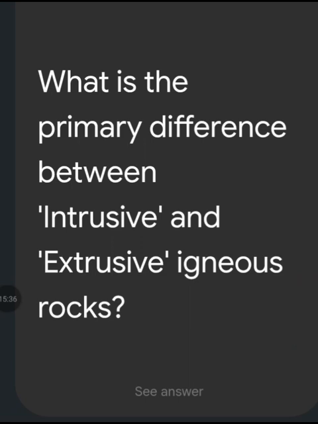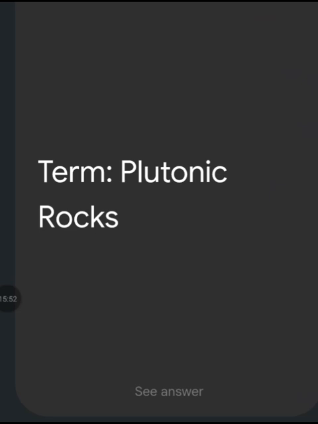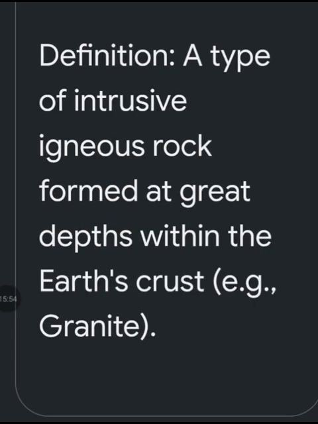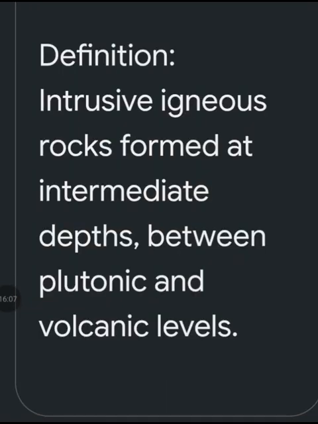What is the primary difference between intrusive and extrusive igneous rocks? Intrusive rocks solidify beneath the surface, slow cooling, while extrusive rocks solidify on the surface, fast cooling. Define term plutonic rocks. A type of intrusive igneous rock formed at great depth within the Earth's crust, for example, granite. Define term hypabyssal rock. Intrusive igneous rock formed at intermediate depth between plutonic and volcanic level.